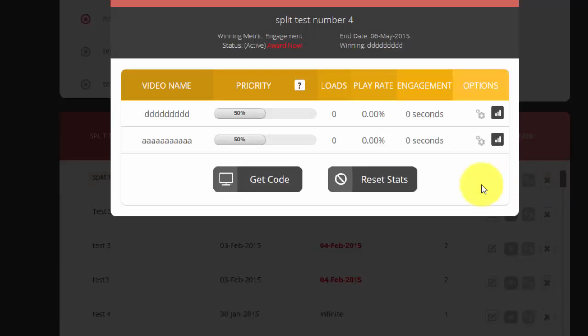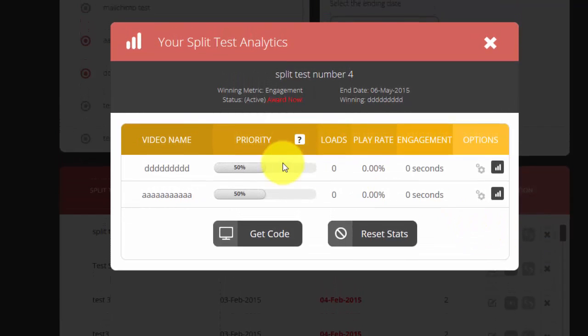Okay, so I viewed the stats of the one I just created. As you can see, there's no statistics yet because obviously I just created it, no one's watched the video yet. But as your video is played, you're going to see the different statistics here. You're going to see how many times it was loaded, you're going to see the play rate here, you're going to see the engagement here. In this example, I used engagement as the variable I want to track.